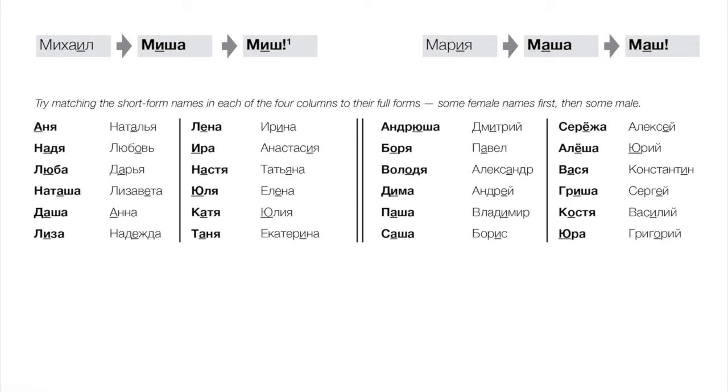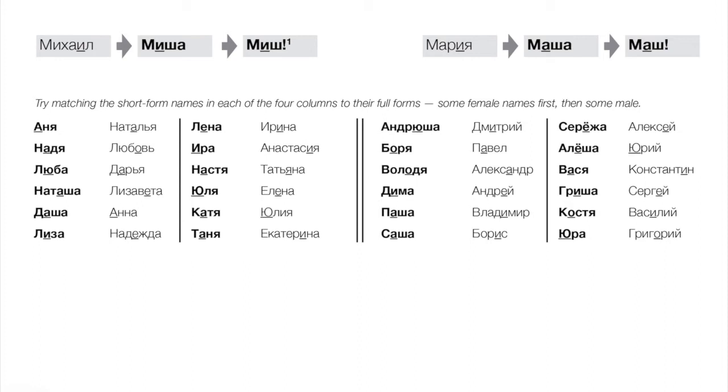All of these short form names are feminine, right? They all end in a or ya, even names for men. For example, Mikhail, the short form is Misha. The short form of Maria is Masha. Again, you see feminine endings everywhere.